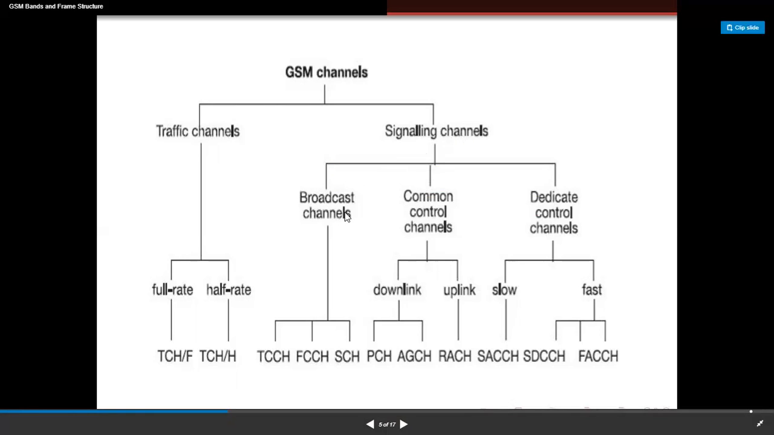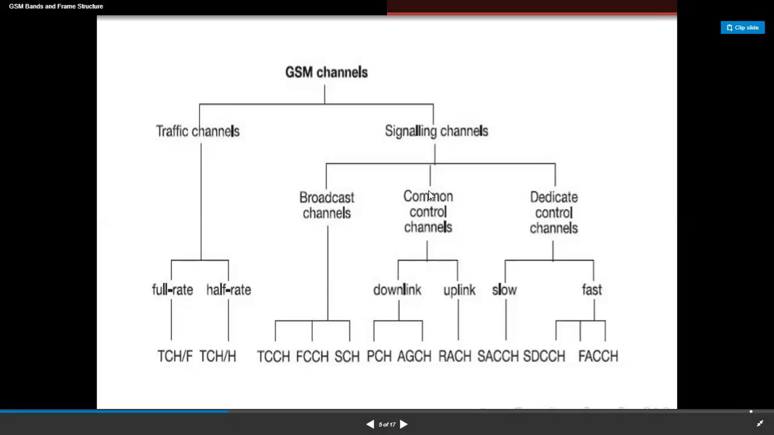Broadcast channel has the call identity, characteristics of a cell, network identity, and all those. BCCH, FCCH, SCH are the categories of broadcast channels. These broadcast channels have to transmit the information at the very first time slot, based on the specific ARFCN, the absolute radio frequency channel number. It has to transmit the information on the forward link at the beginning of the new time slot, that is, at time slot 0.